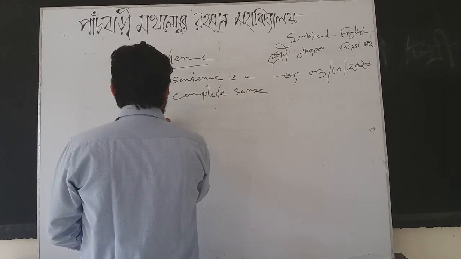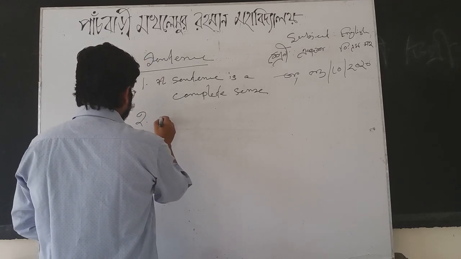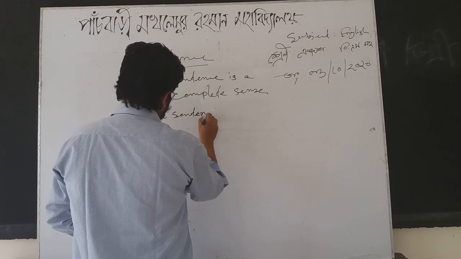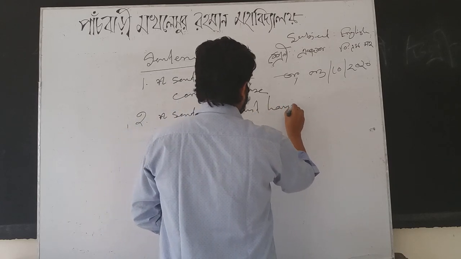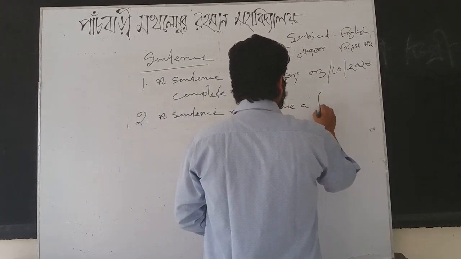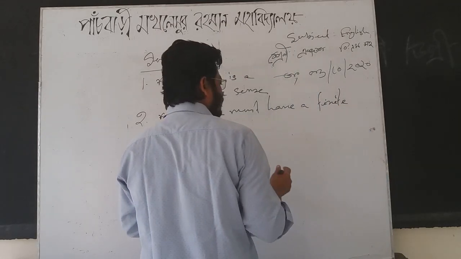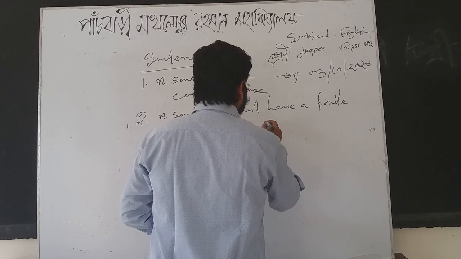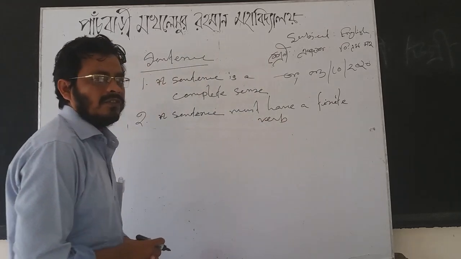The second feature is that a sentence must have a finite verb. Somebody says finite, somebody says finite. A sentence must have a finite verb.